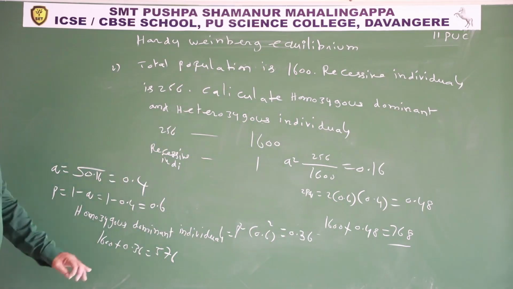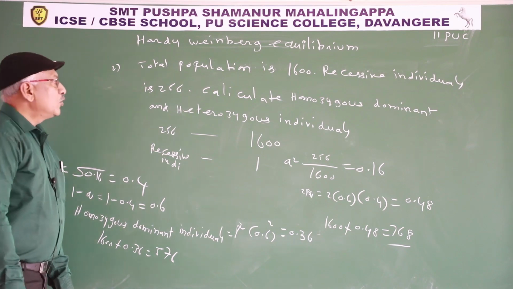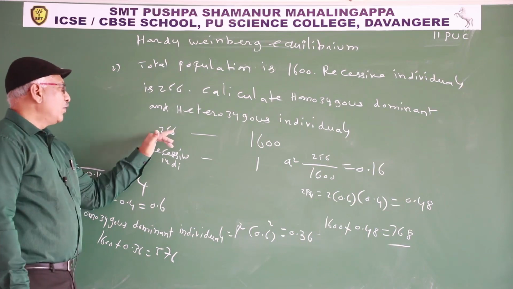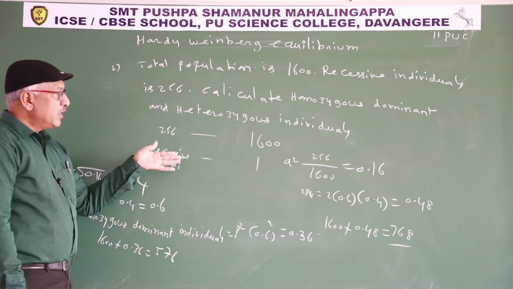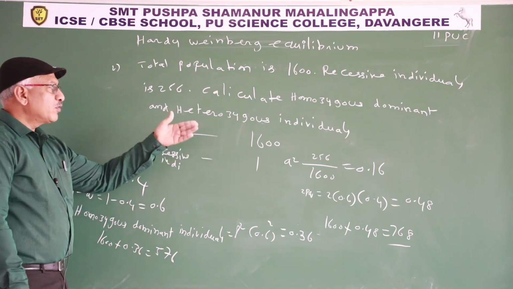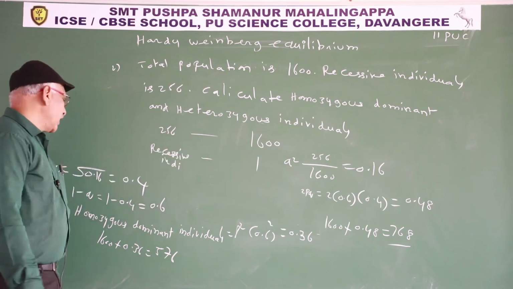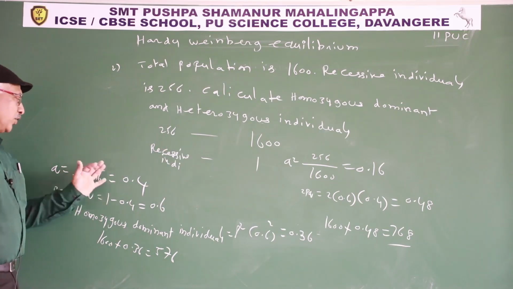768. So, in some problems they give recessive individuals and total population. You have to calculate homozygous dominant or heterozygous individuals. To calculate, first you write the given data. 256 recessive individuals in 1600. How many recessive individuals in 1? It is less, that's why q square is 256 by 1600. So q square is 0.16. Q is the square root of 0.16, so 0.4.